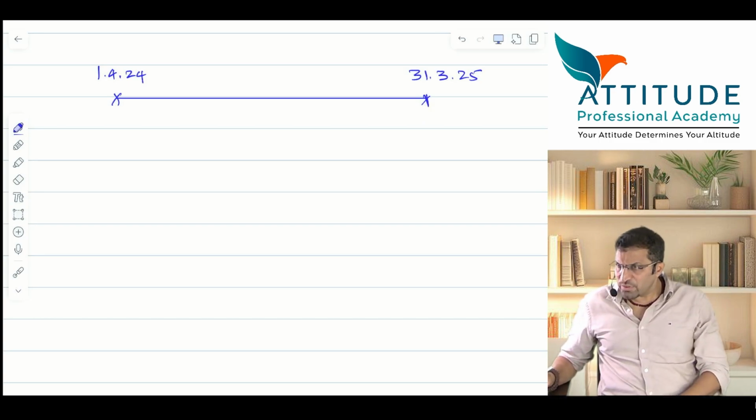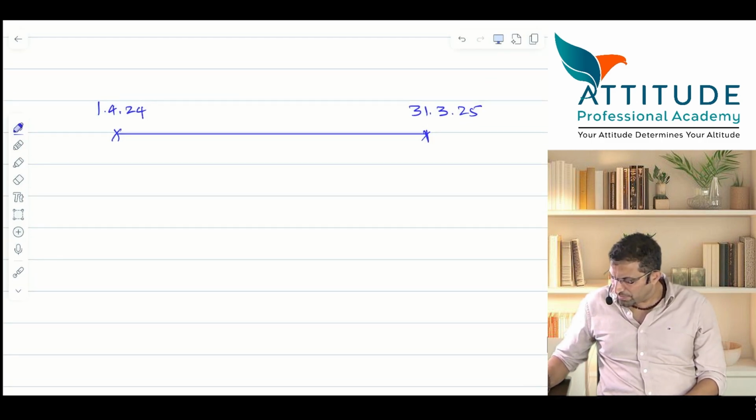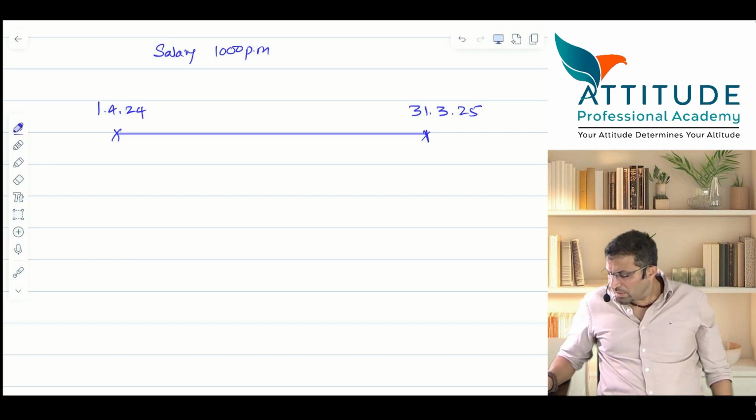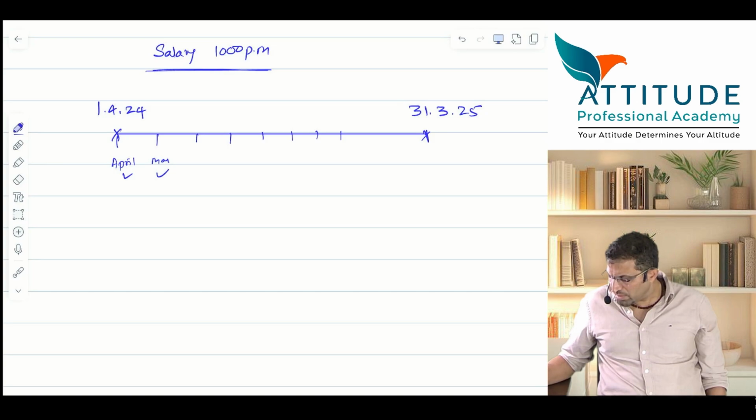Okay. Now, let us assume that you have an employee who has a salary of 1,000 per month. We'll take a small example with a small number. Now, he has worked for the month of April, May, June, July, August, September, October, November, December, January, February, March. So up till March he has worked. All the 12 months he has worked. Hear the story.